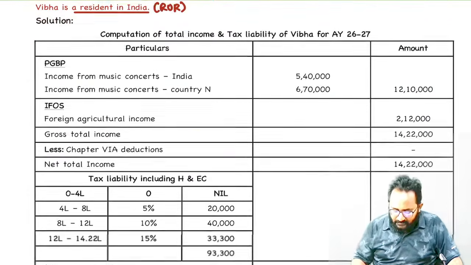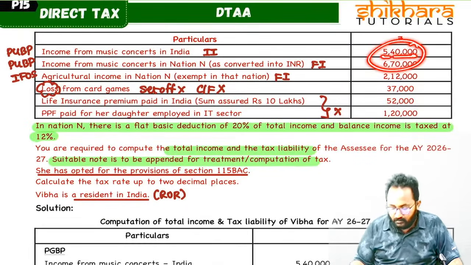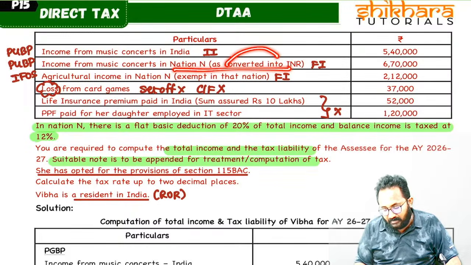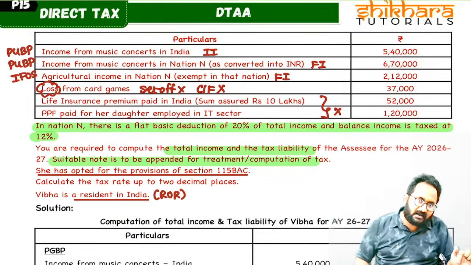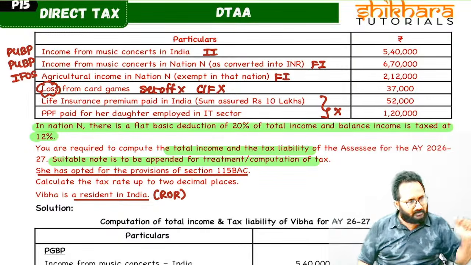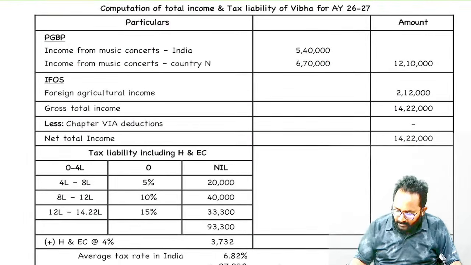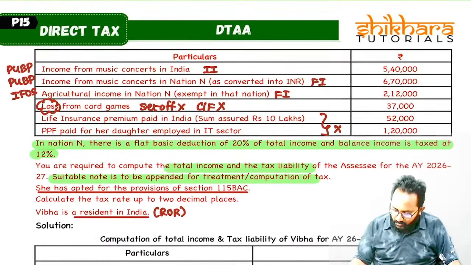So first, PCBP income, two are there. How much? Sir, the foreign income they have already given converted into Indian rupees. Okay, if they are not given in Indian rupees, we have to convert it. That question also we can discuss. But now tell me, PCBP income is 12,10,000 or not? Yes, total of these two.